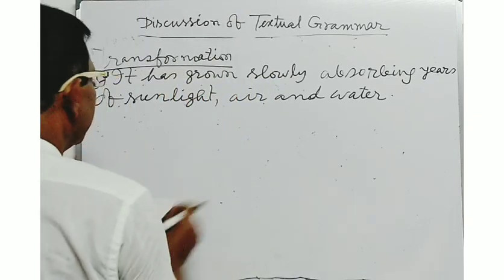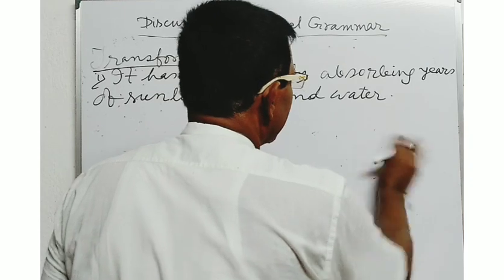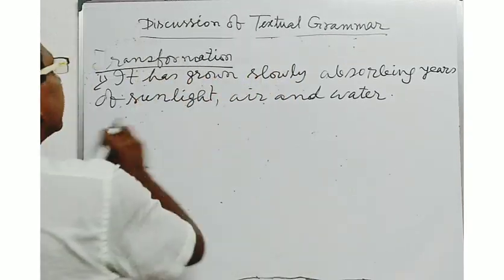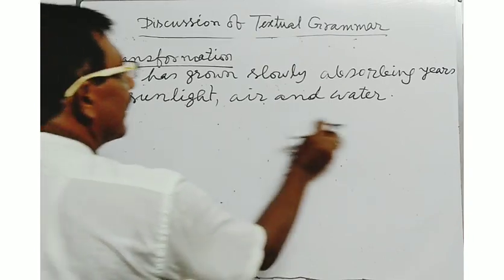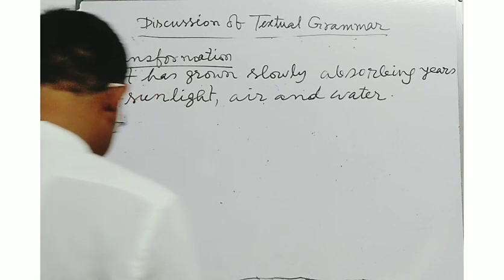This is the sentence which has been taken from On Killing a Tree. It has grown slowly, absorbing years of sunlight, air and water.